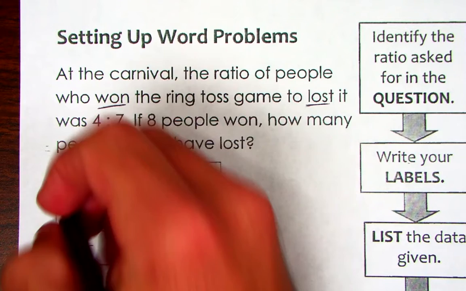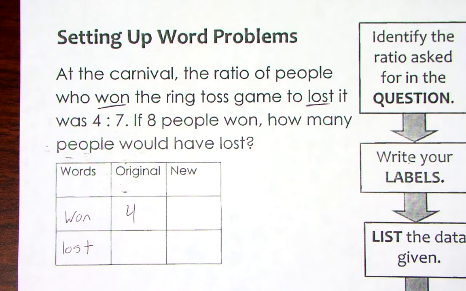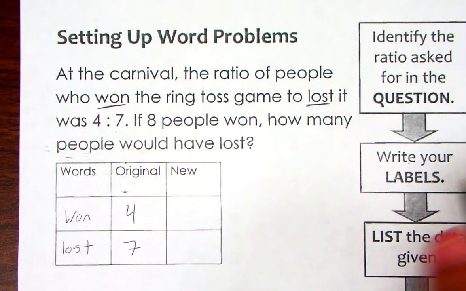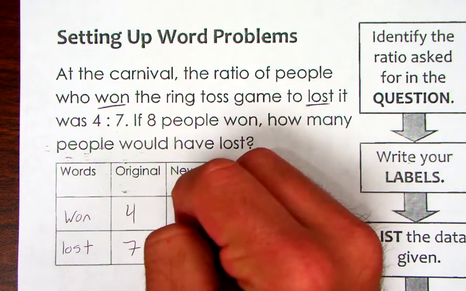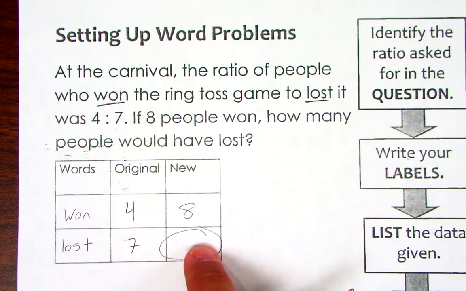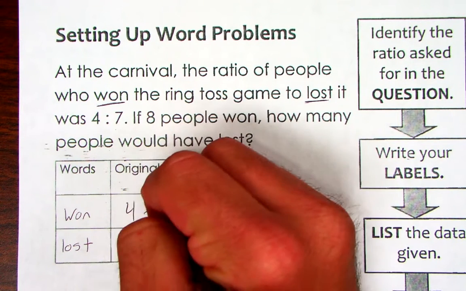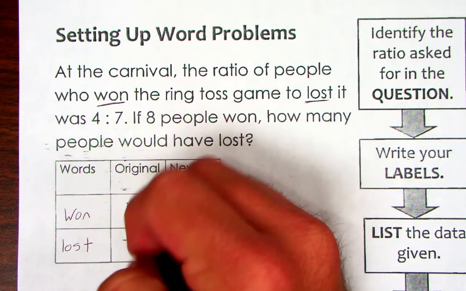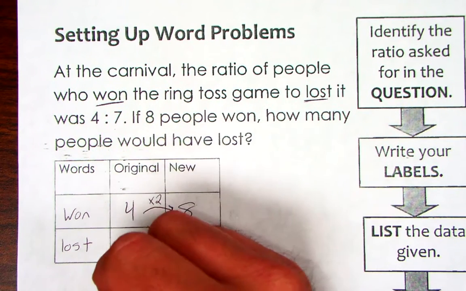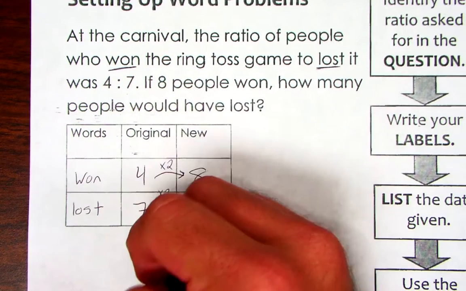It tells us the ratio is for every 4 wins, 7 people lose. Well, if 8 people win, we're trying to figure out how many lost. So that's what we're solving for. Again, I need my scale factor. To get from 4 to 8, you multiply by 2. So 7 times 2 would be 14. 14 people lost.